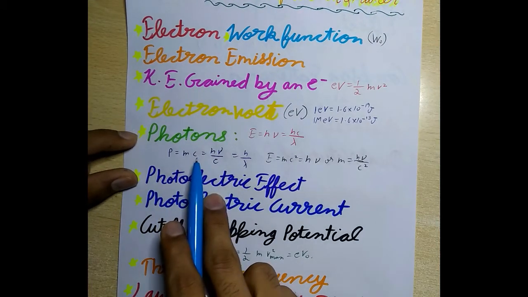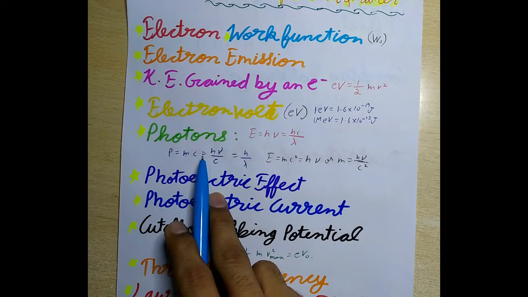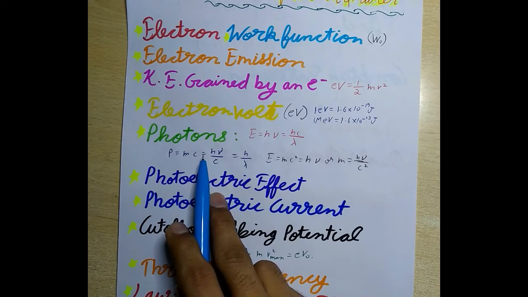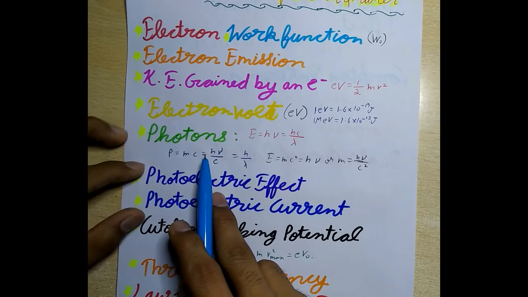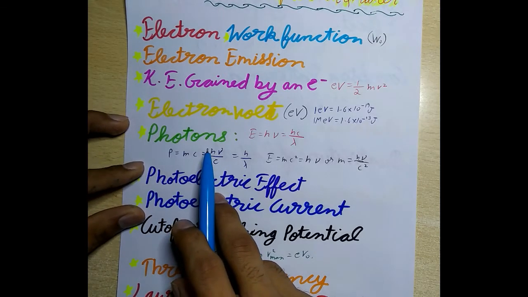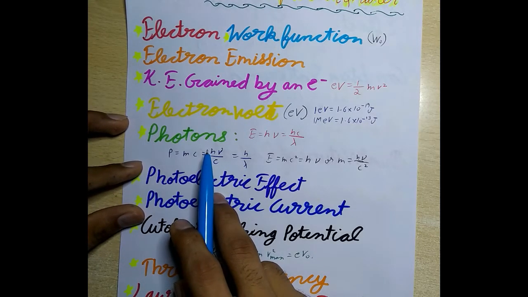Next is photons. According to Planck's quantum theory of radiation, an electromagnetic wave travels in the form of discrete packets of energy called quanta. One quantum of light radiation is called a photon. The main features of photons are as follows. First, a photon travels with the speed of light.